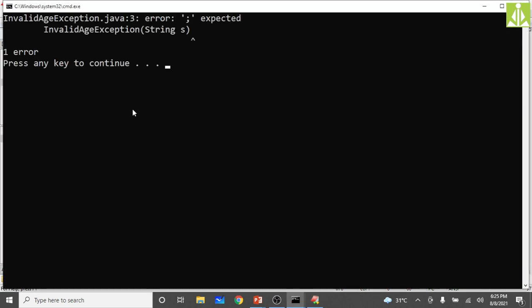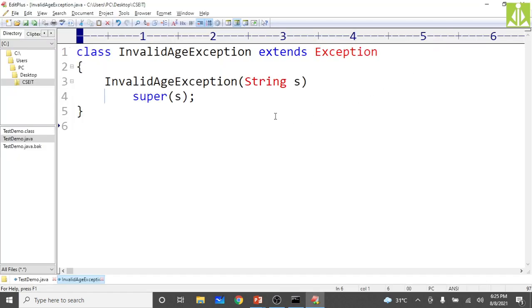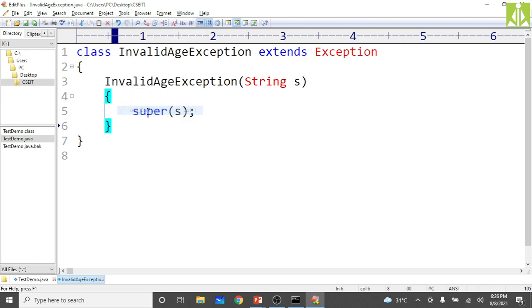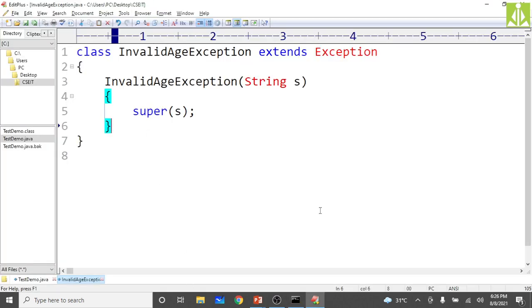See here, it says expected semicolon at the end, some error it is giving. Achha, over here we forgot to put this one. Okay, like this, save it. Now go to Tools, Compile. Yes, so it has executed successfully.